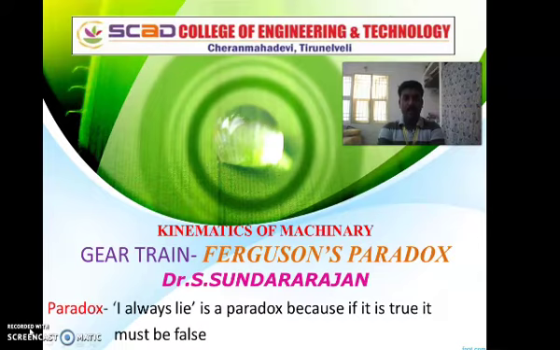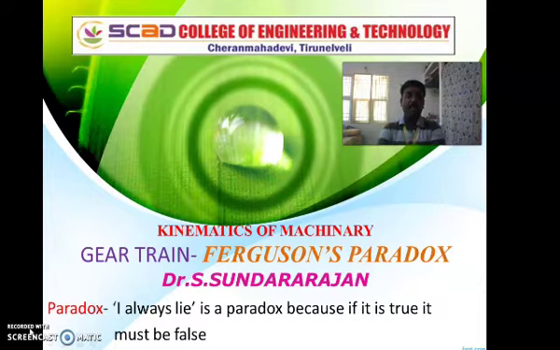Dear students, now the situation is worse in the entire world. Let us be safe at home and surely we will win over Corona. Even though we are at home, we still have the opportunity to learn certain things from home. And now I wish to share certain topics in kinematics of machinery with my students.